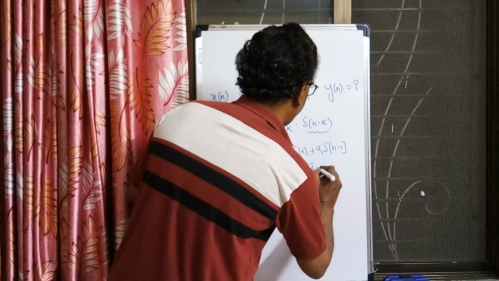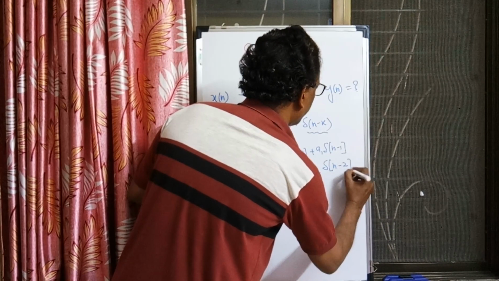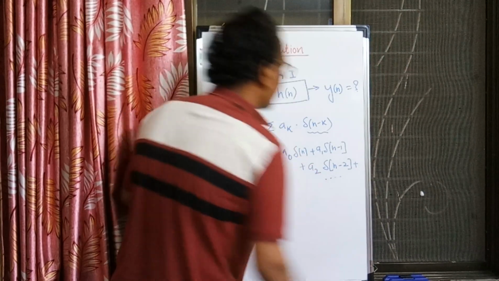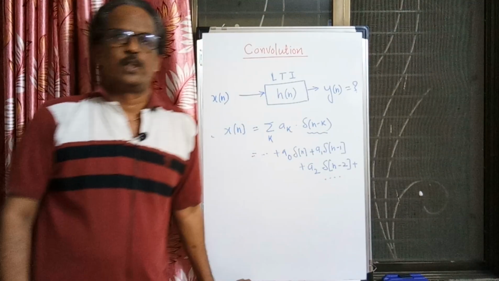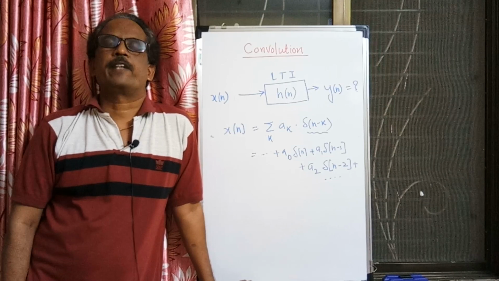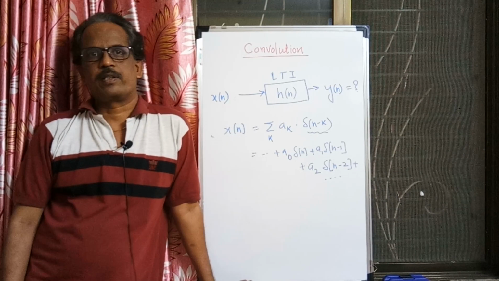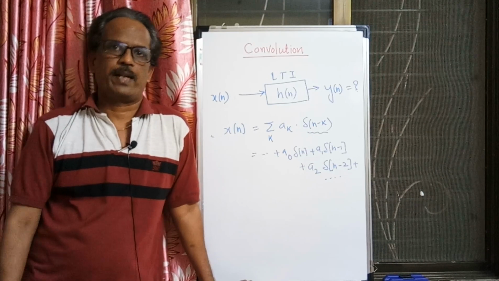Likewise, the signal has value A2 at n equal to 2. Del of n minus 2, where is it sitting? Del of n minus 2 is sitting at n equal to 2. Likewise, on the left-hand side we also have del of n plus 1, del of n plus 2 and so on, with coefficients A minus 2, A minus 1 and so on.